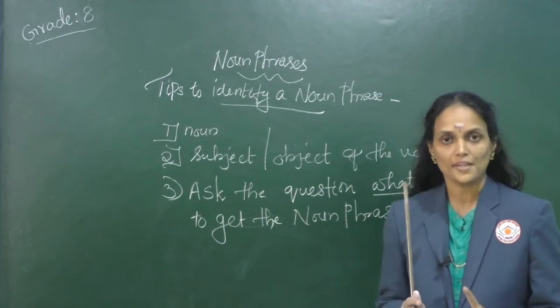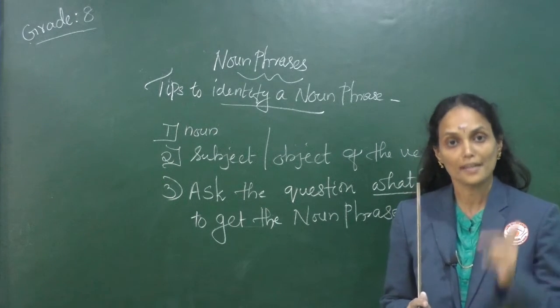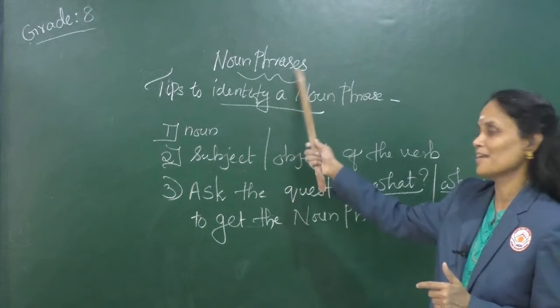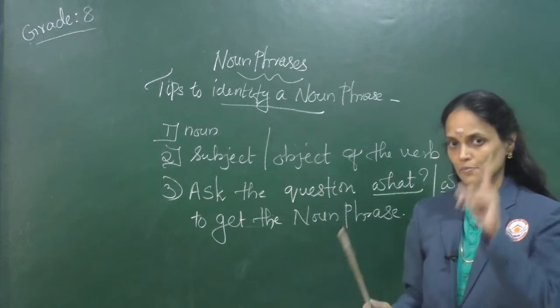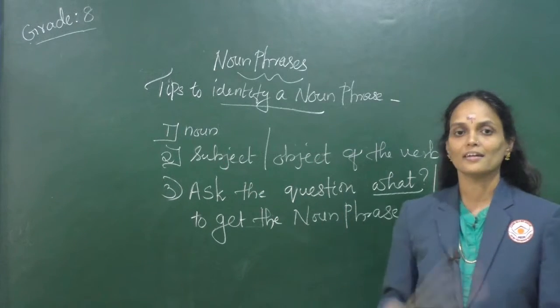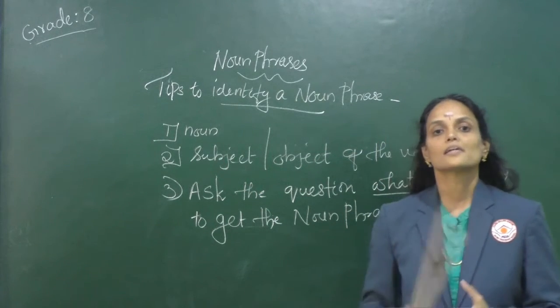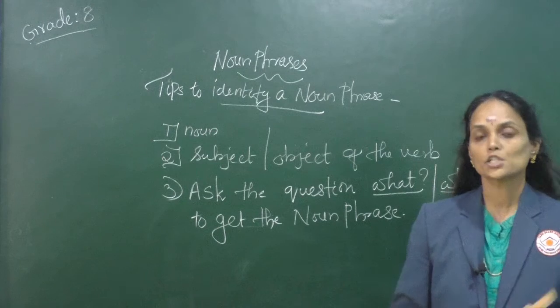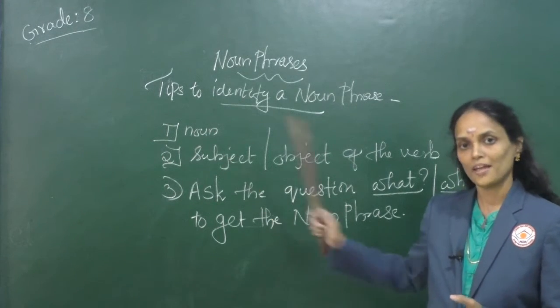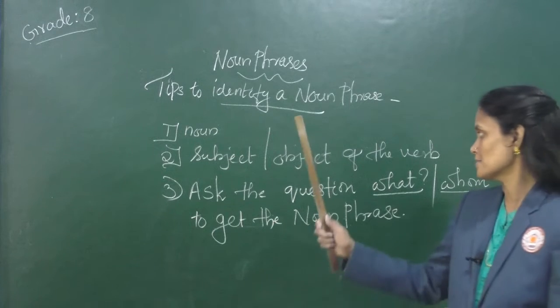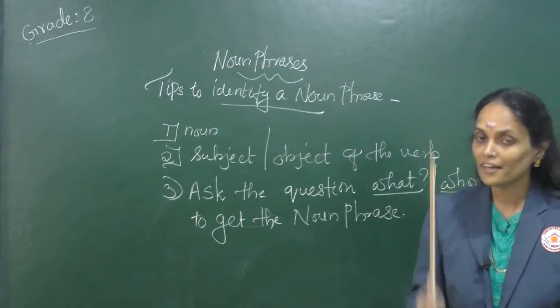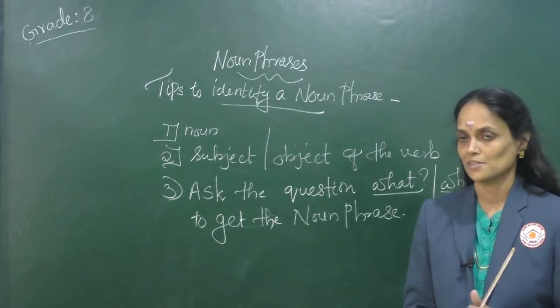A noun phrase always contains a noun. Hence, it is called a noun phrase. A phrase that contains a noun is called a noun phrase. Second one, in certain contexts, noun phrases function as a subject. In other situations, noun phrases function as an object of the verb given in the sentence.